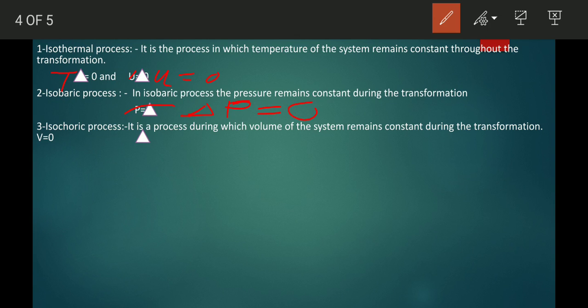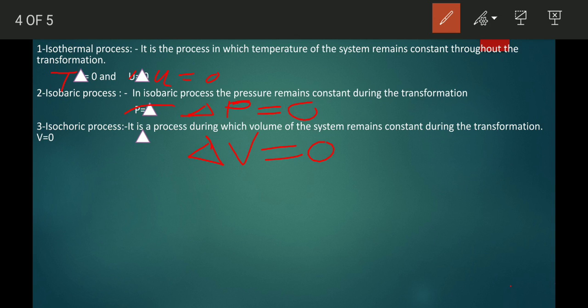Now isochoric process, it is the process during which the volume of the system remains constant during the transformation. That's why delta V is equal to 0, meaning the volume of the system remains constant.